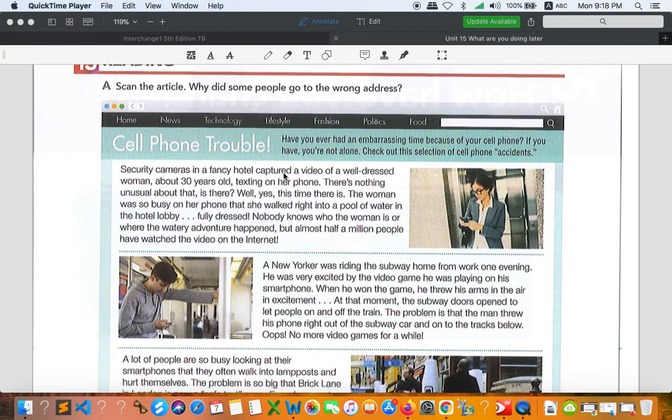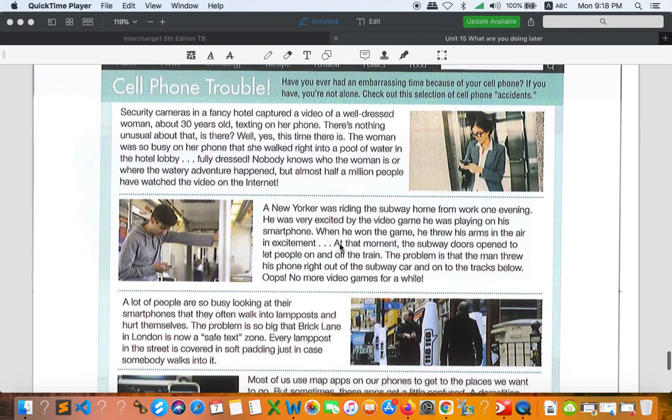Just go one by one, make sure that you understand, and if you don't really get the meaning, you can ask me, or I'd like you to try on your own first by checking a dictionary at home. If you don't have a dictionary, you can go to Google. It's pretty fast. Just go to the internet and check the words that you don't understand, and that's it. If the meaning is not really related, then you can ask me and I will give you the meaning which is right for the situation.